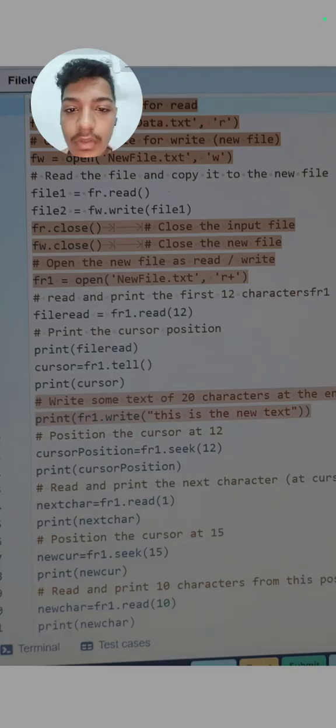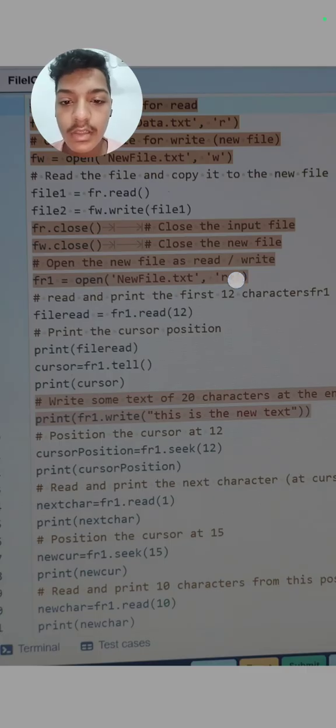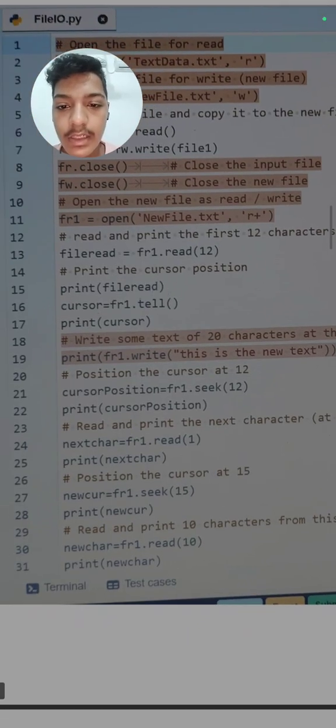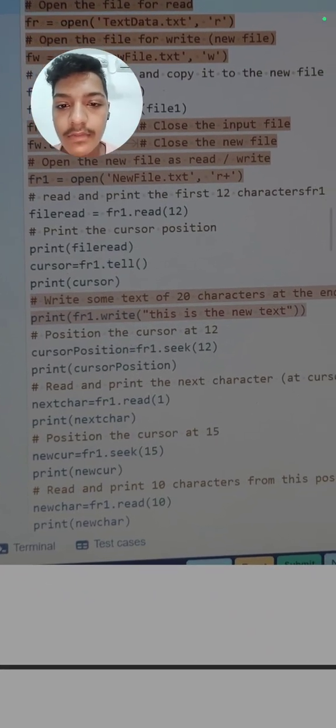Next is we have to open the new file in read and write both mode, so we will use r plus mode. fr open file dot txt r plus. Next is we have to read and print the first 12 characters of the file. So fr1 means with this new file dot read up to 12 characters. Then we will print this file. Then we have to print the cursor position also.